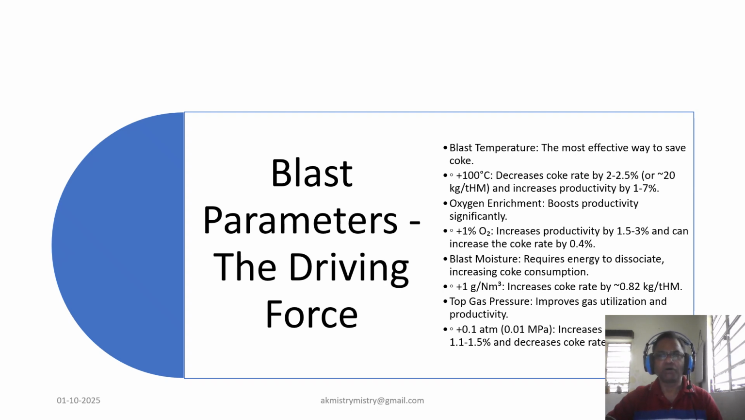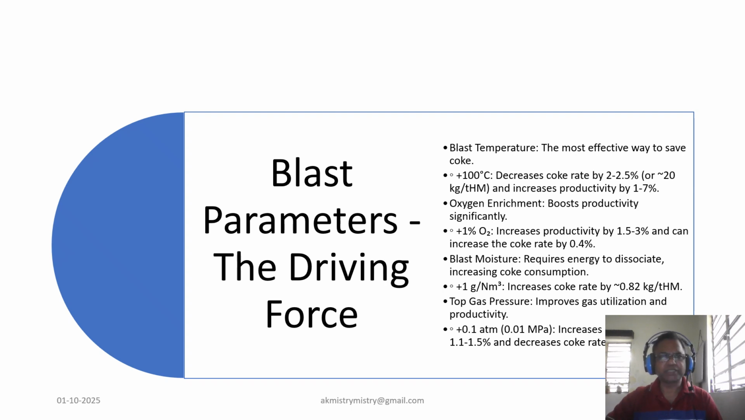Coming to oxygen enrichment, enriching the blast with oxygen always boosts output. A 1% increase in oxygen can raise productivity by 1.5 to 3%. However, this can also increase coke rate by 0.4%, which is caused by lower flame temperatures. Blast moisture. Now, moisture in the blast consumes energy, we all know. For every 1 gram per normal cubic meter of moisture added, the coke rate increases by approximately 0.82 kg per ton of hot metal, which is a good value.